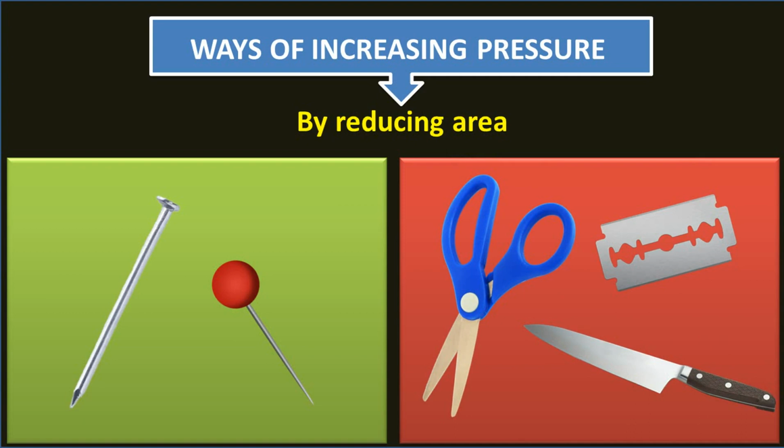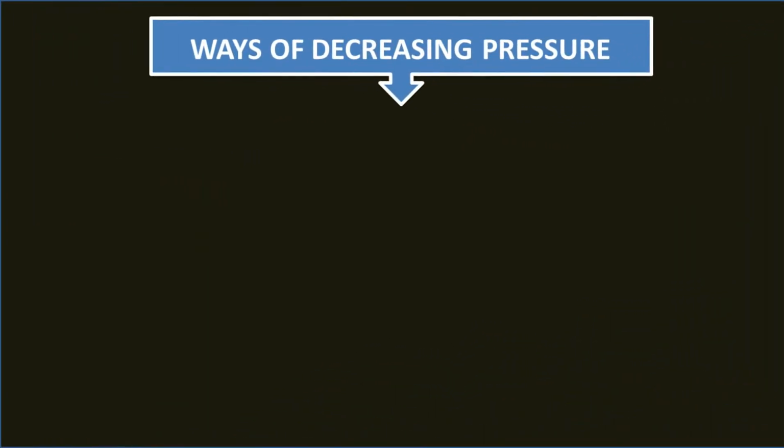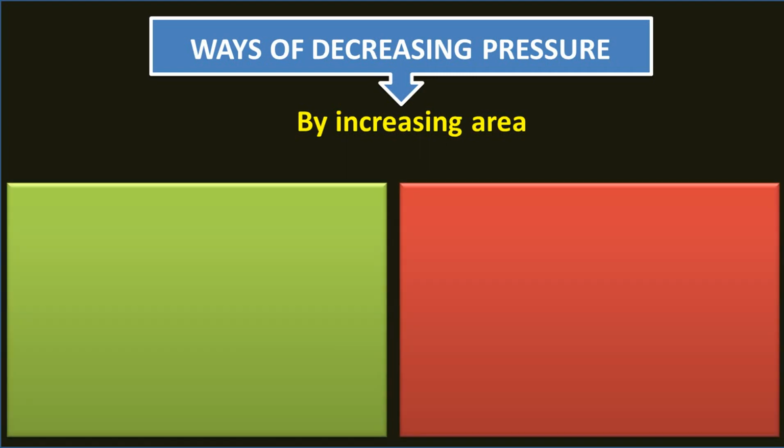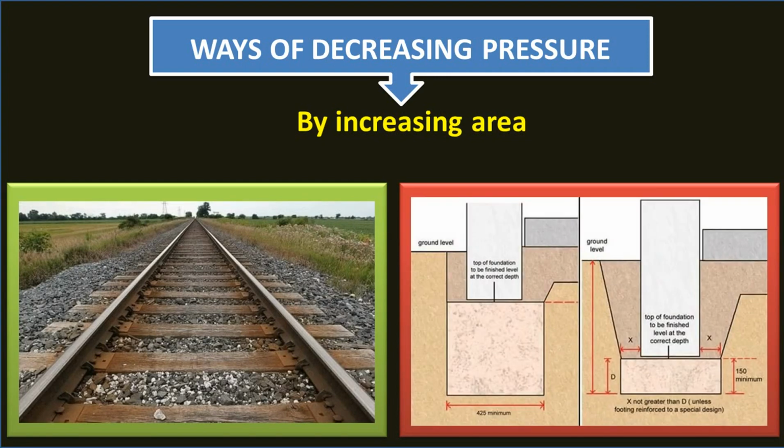Now let us study ways of decreasing pressure. For the given thrust, pressure on a surface is reduced by increasing the area. For example, number one, wooden sleepers are placed below the railway tracks. Number two, foundations of buildings are made wider than the walls, etc.